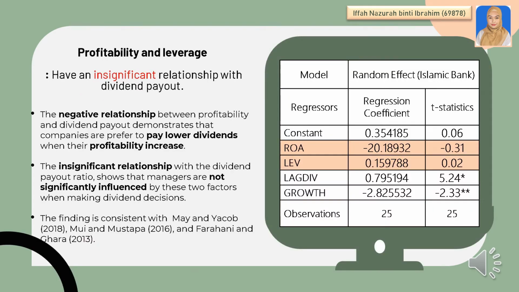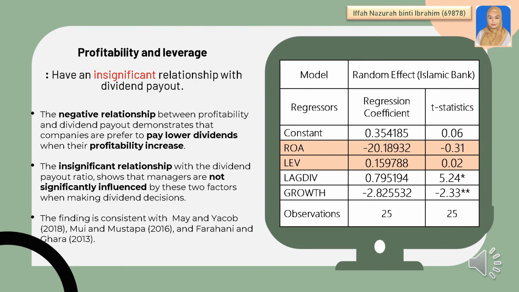First, profitability and leverage have no significant relationship with dividend payout. The negative relationship between profitability and dividend payout demonstrates that companies prefer to pay lower dividends when their profitability increases. However, the insignificant relationship with the dividend payout ratio expresses that managers are not significantly influenced by these two factors when making dividend decisions. The finding is consistent with previous research whereby they found that profitability and leverage have no significant effect on